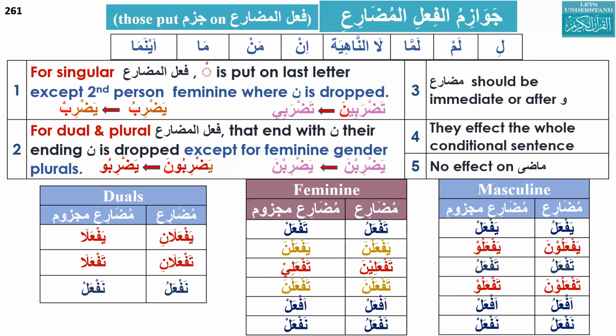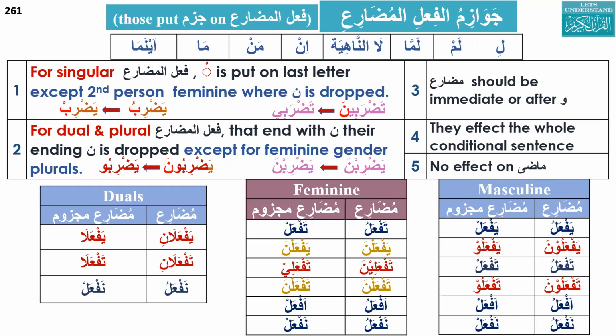If you just see the slide, I will explain, and everybody will understand. There is no problem at all. This is a very simple concept. The most important thing is that they should be on our fingertips. We know the meaning of jawazimul fi'lul mudari and nawasibul fi'lul mudari, but the important thing is that jawazim put a jazm on the last letter, and if there is a noon, it will be dropped.